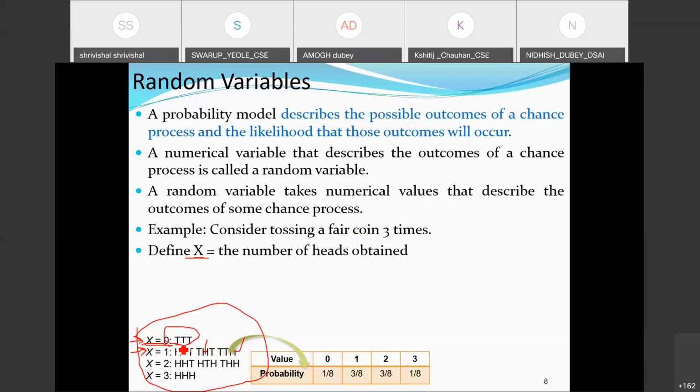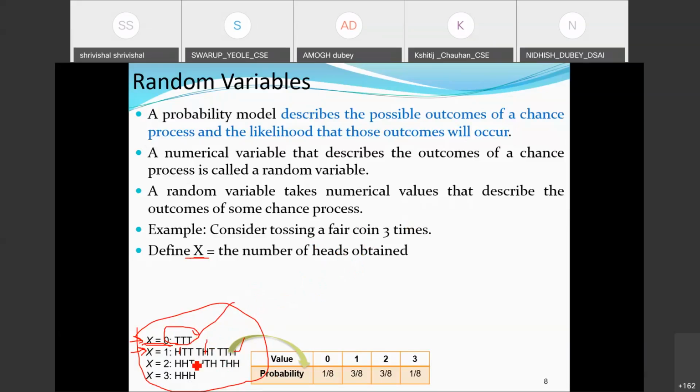Out of the 8 possibilities, one is favorable. Probability P is equal to the number of favorable outcomes divided by the total number of possible outcomes. So 1 is the only favorable outcome, TTT, divided by the total number of possibilities, 8. So 1 by 8. Correct.